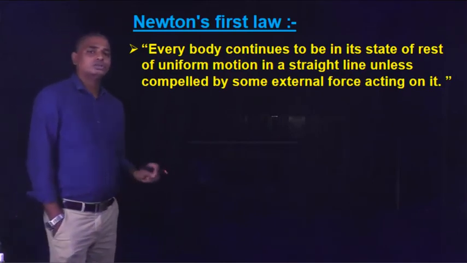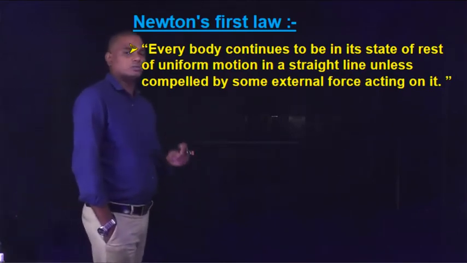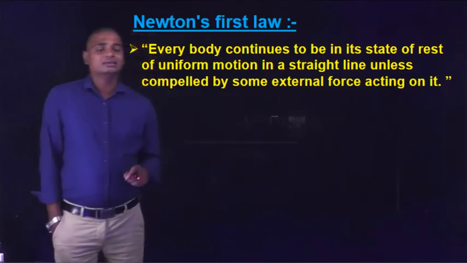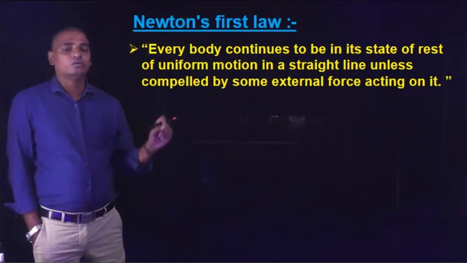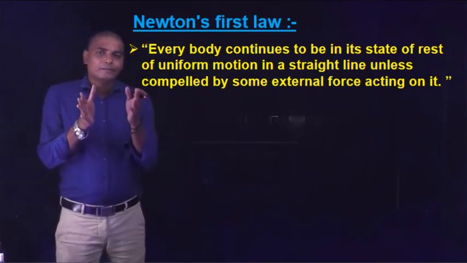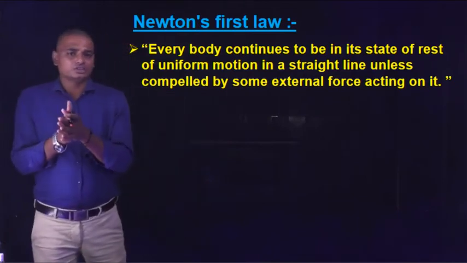Every body continues to be in a state of rest or uniform motion in a straight line unless compelled by some external agency or the force acting on it, which is similar to the inertia definition only.